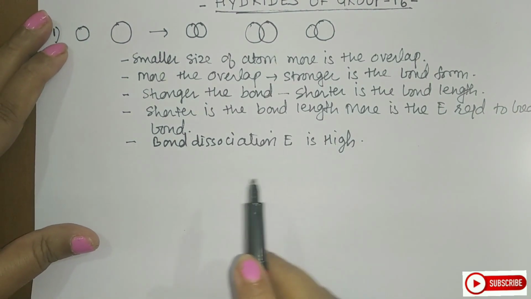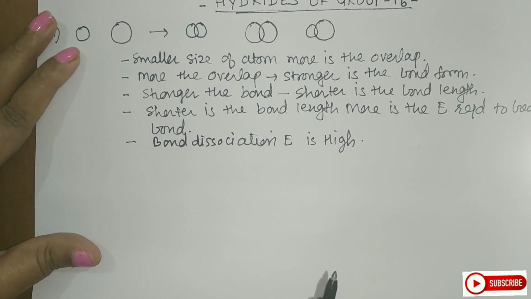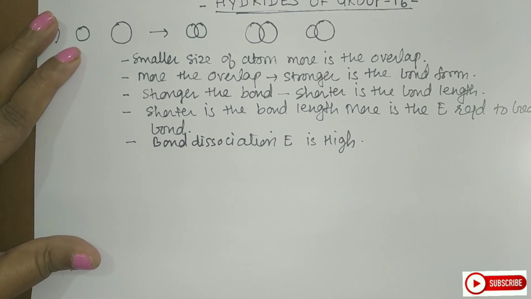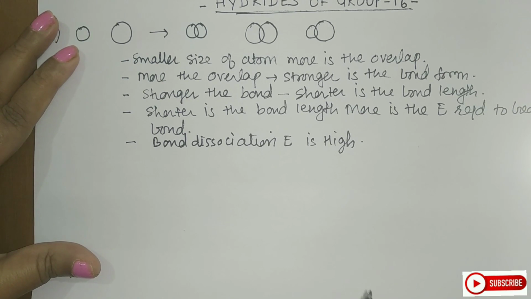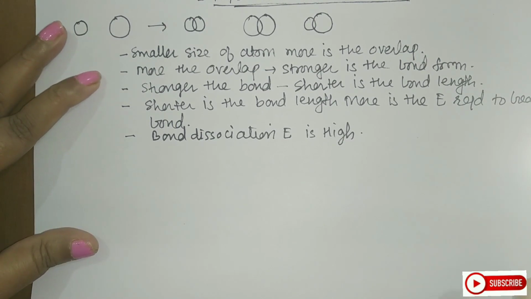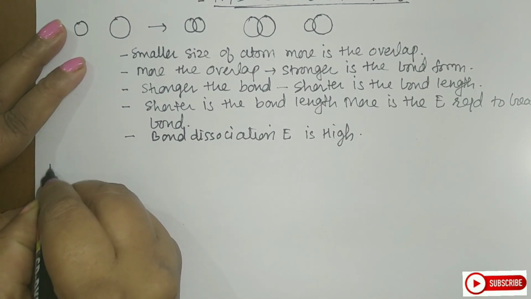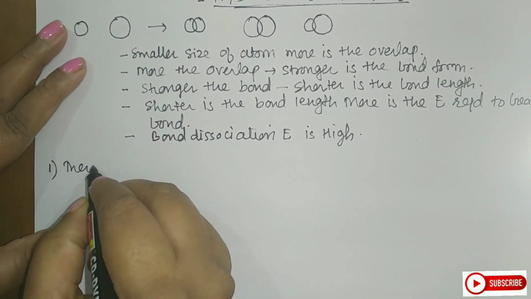Now, always you have to remember that smaller the size of the atom, more will be the overlap, stronger will be the bond. And if the bond is strong, the bond length will be less. And if the bond length is less, means the bond dissociation energy will be high. Taking into consideration those points, let us move on to the first remaining property, and that is thermal stability.